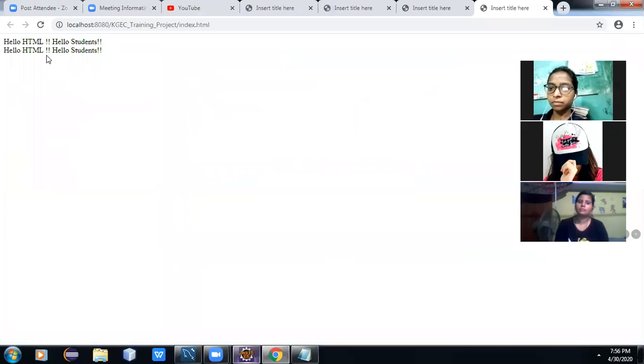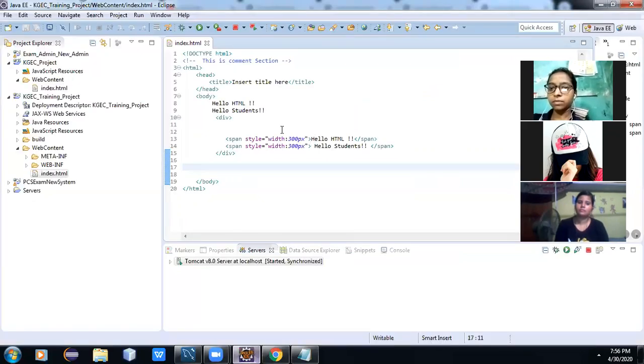Actually, what will happen? It will create how much width the span will be. There is some issue actually. We need to check how much area the span will take, and if we give any margin. In any case, span is always a child tag of the div.